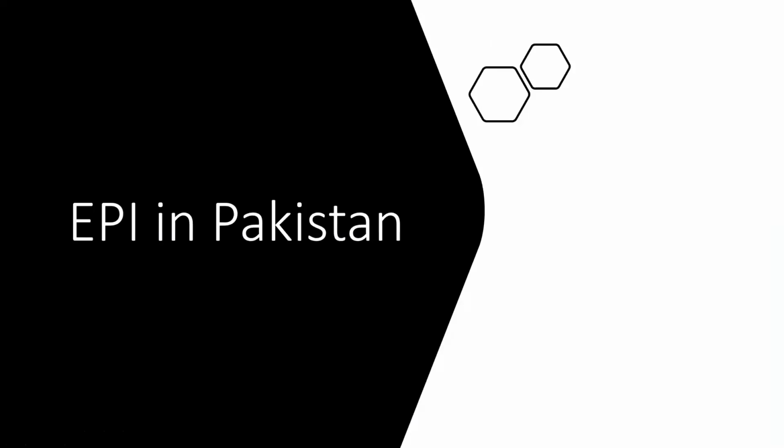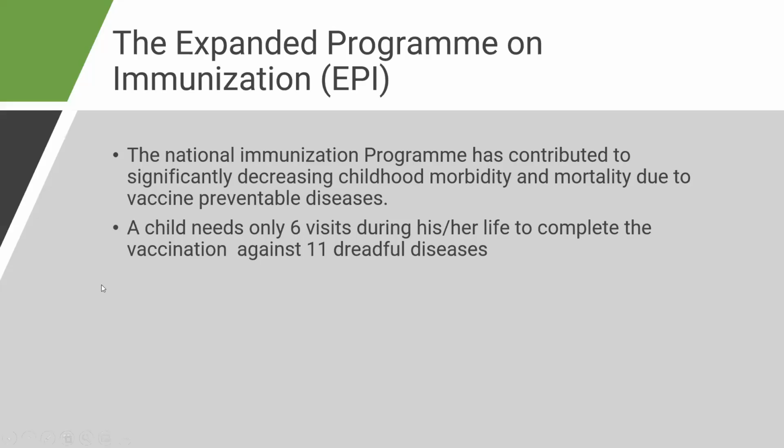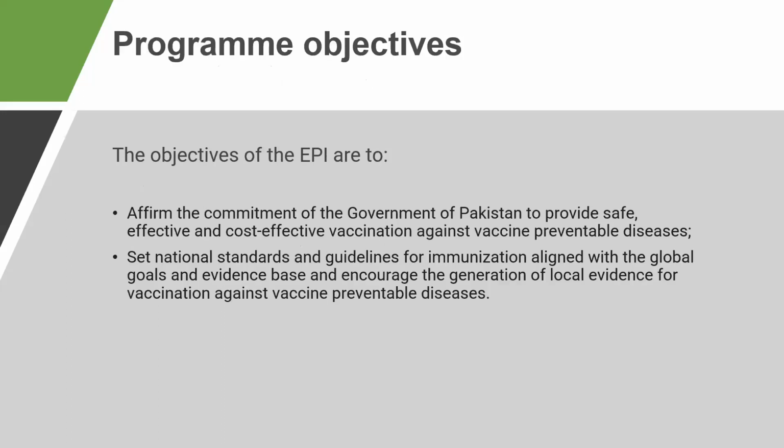So how does EPI work in Pakistan? There is an Expanded Program on Immunization, known as the EPI program, that runs in Pakistan, and it covers the immunization of children under 5 years of age, decreasing child morbidity and mortality due to vaccine-preventable diseases. And a child needs only 6 visits in his or her life to complete vaccination against 11 dreadful diseases.